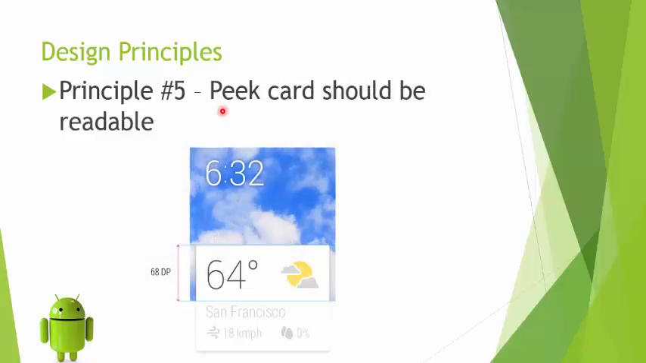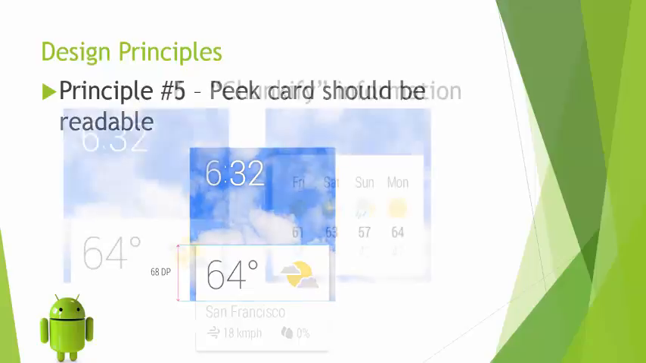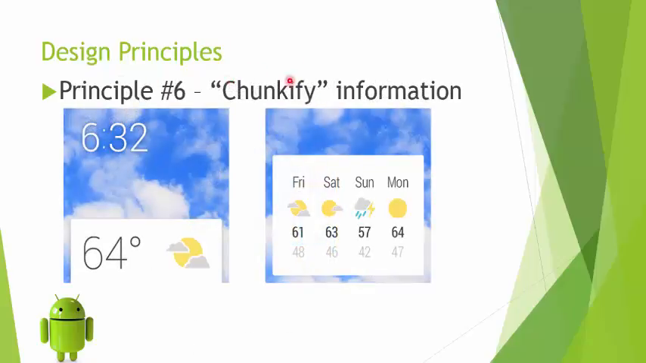Now, the first card in the list of cards is shown as a peek card. That is, only a part of it is shown on the screen. The main message of this card has to be perfectly readable. That is design principle number 5. Design principle 6 is that you need to chunkify information. What this means is that if the information is too long to show in one card, then break the notification into 2 pages. Like we had seen earlier, one cue card can be split up into a number of pages because you don't want to cram up the screen too much.